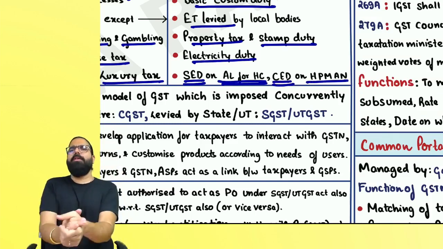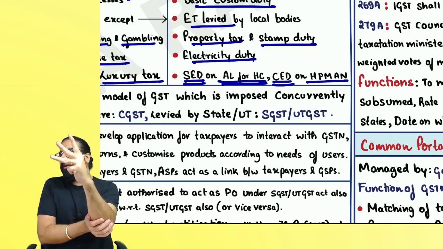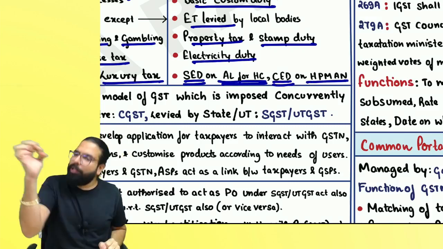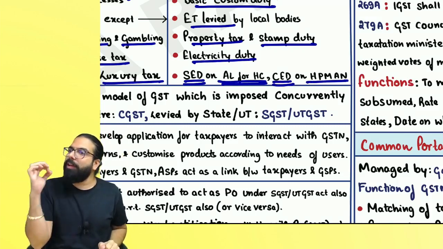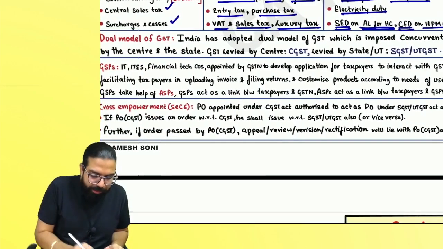What is HPMAN, everyone? High speed diesel, petroleum crude, motor spirit, aviation turbine fuel, and natural gas. These 5 items pay central excise duty, which is still being levied. Are we all clear?